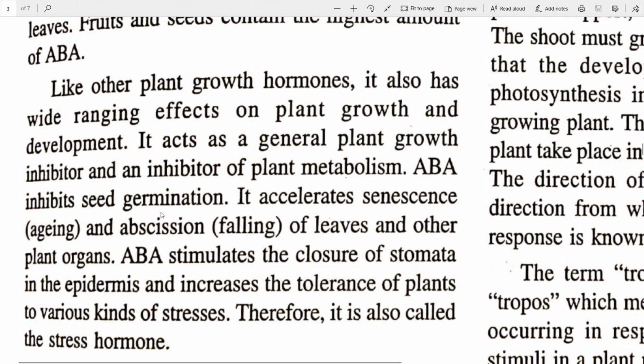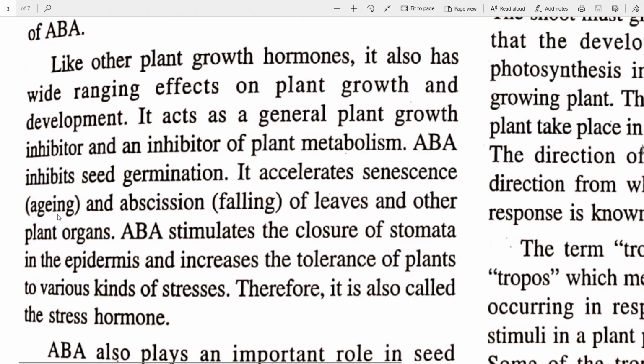ABA inhibits seed germination. So in case germination has to be stopped, abscisic acid does the work. It accelerates senescence, that is aging. So the maturing of the plant occurs faster because of this, and abscission, that is falling of leaves. Abscission of leaves means falling of leaves. It's better that you use these terms like abscission and senescence because this is something like a key word in this part. So abscission of leaves, it stimulates the falling of leaves and other plant organs.